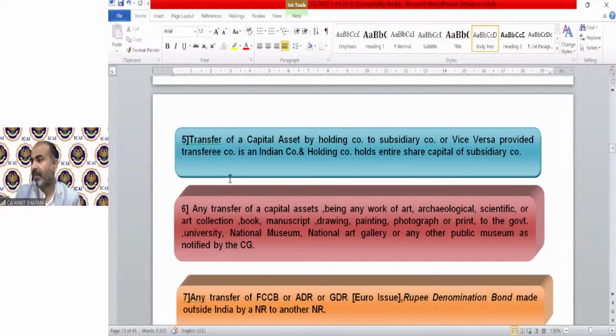Next is Swati asking, sir, is this the case of amalgamation in the nature of merger? Yes, there are two cases: amalgamation in the nature of purchase and amalgamation in the nature of merger. But under income tax, that is an accounting distinction. Under income tax, we consider only amalgamation in the nature of merger. We do not know the amalgamation in the nature of purchase because technically that is not amalgamation for the purpose of income tax.